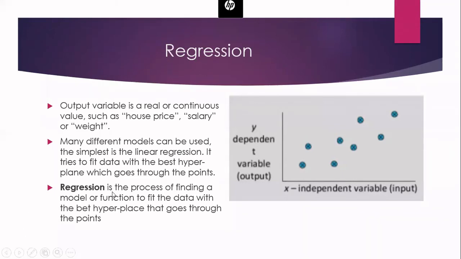And in case of regression, it is a process of finding a model or function to fit the data with the best line which is going to connect all the points. For example, in case of regression, you will have some dependent variables and independent variables. For example, in the house price prediction, the dependent variable is the house price. That is the final output. So that is called as Y, that is the dependent variable.